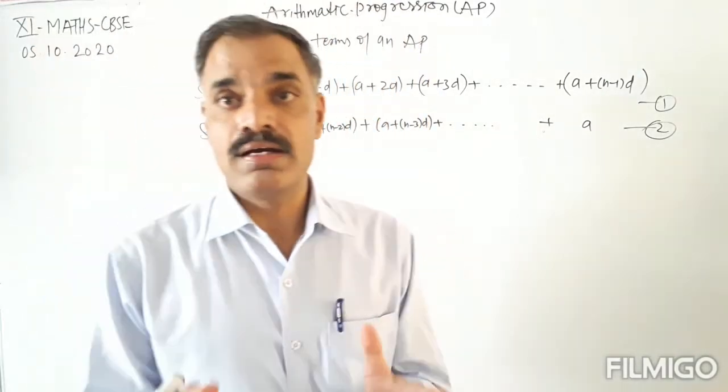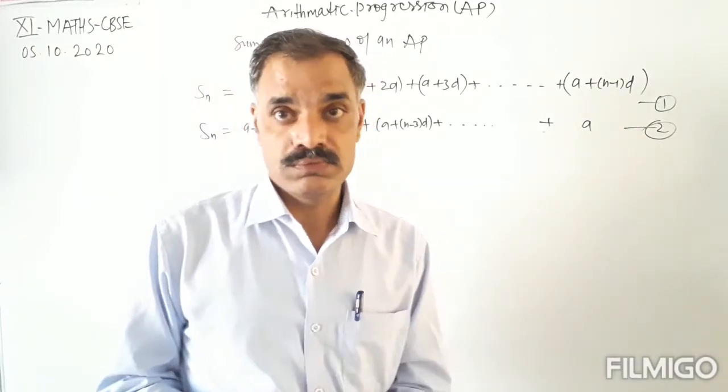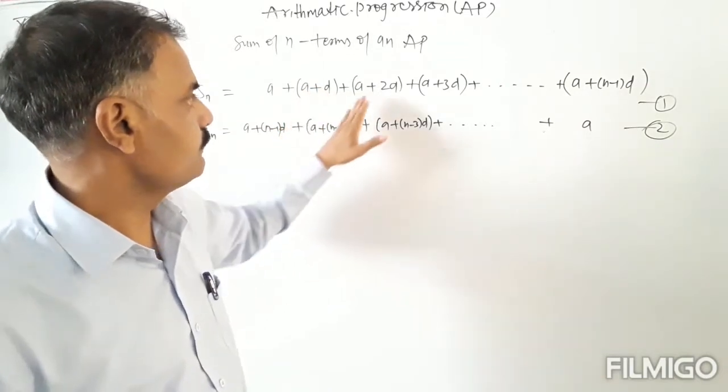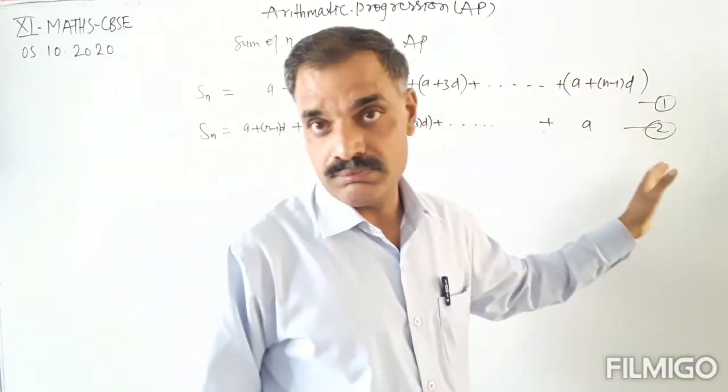Now we will add the corresponding terms. Corresponding terms means first term with first term, second with second, third with third, and last term with last term.